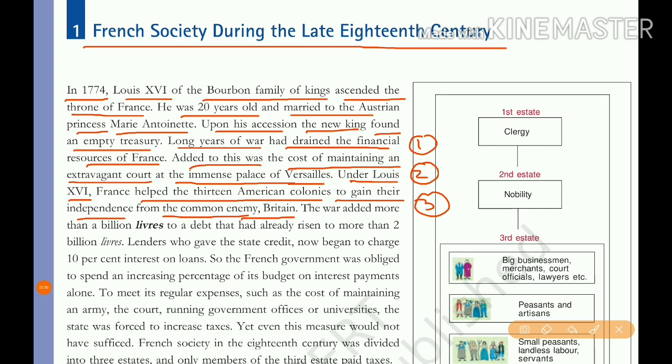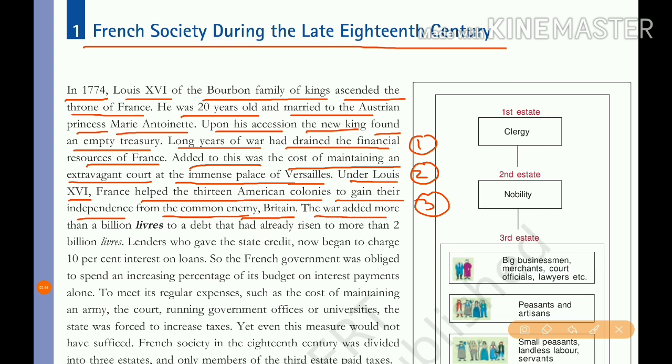France helped America gain independence for the 13 colonies, because Britain is the common enemy of France.